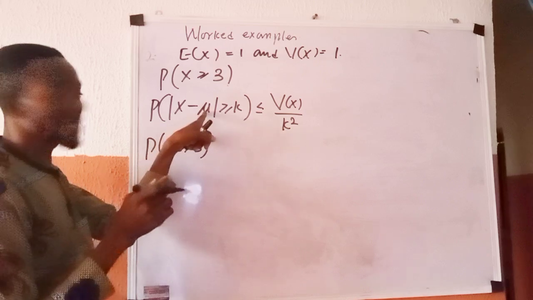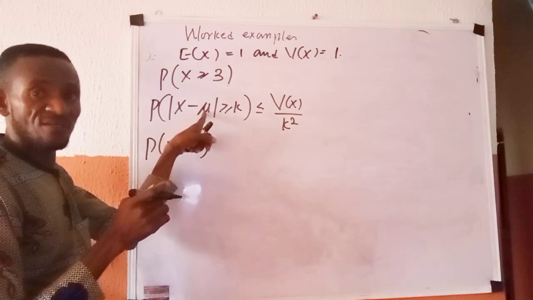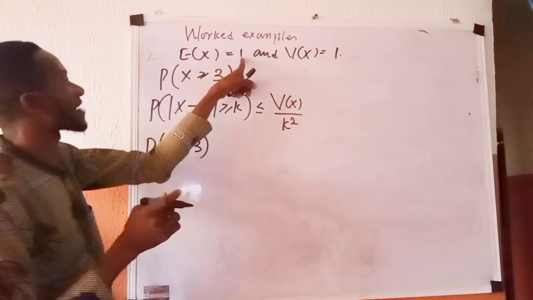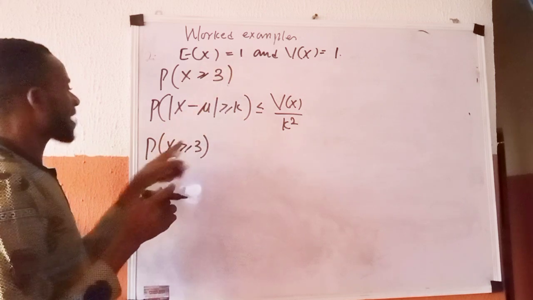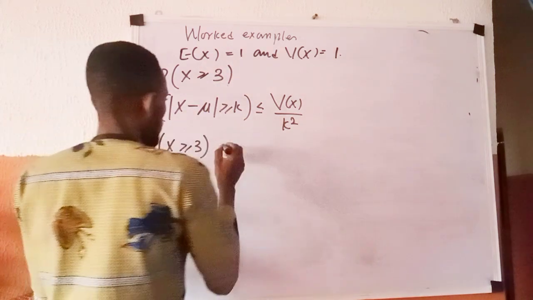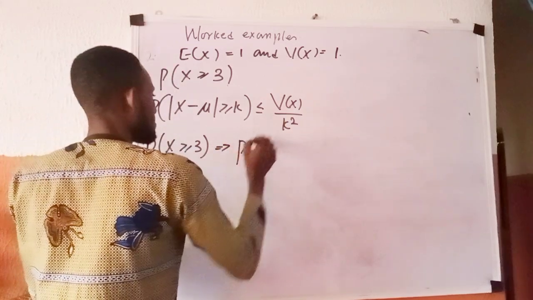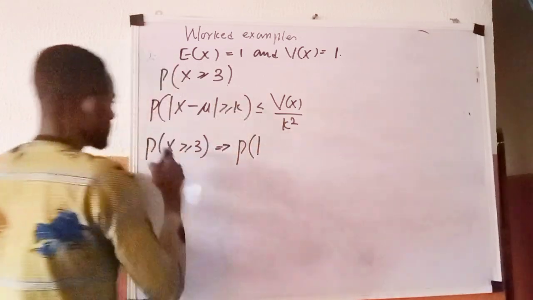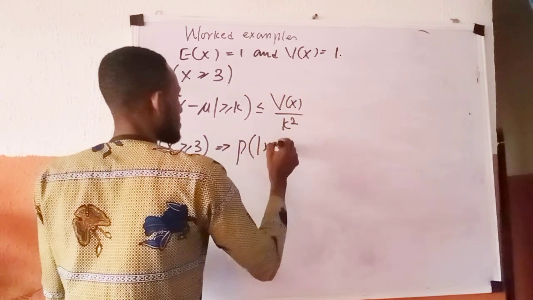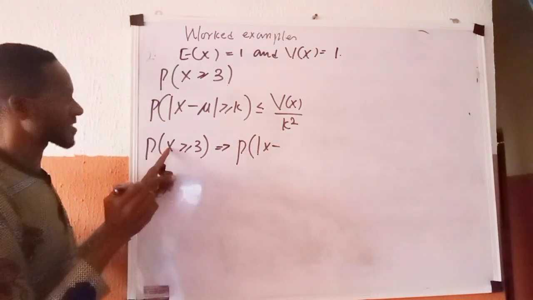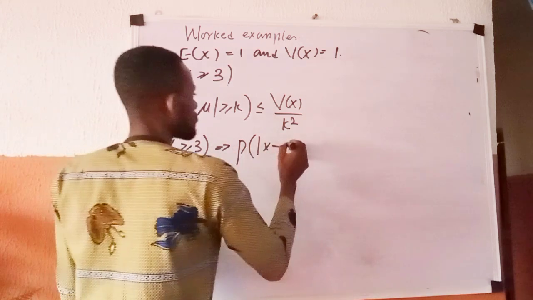Of course, this mu here means expected value, which is the mean, and the mean is given as 1. So this implies this is the probability of the absolute value of x minus mu.